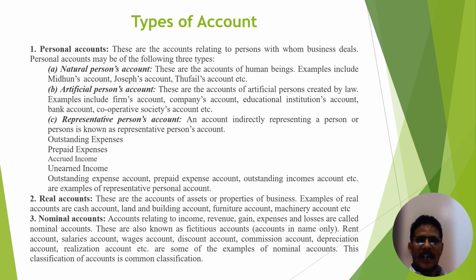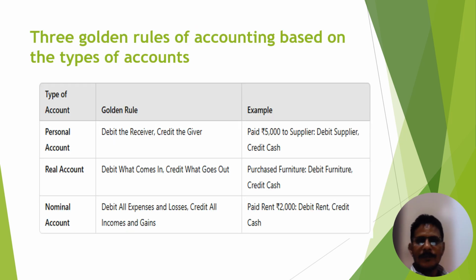Okay. Now after these types of account, next let's start the rules of accounting. Here we have three golden rules. They are based on types of account. We have three types of account: personal account, real account, and nominal account. So we have three rules, three golden rules. The first rule is for personal account: debit the receiver and credit the giver. Now the rule for real account: debit what comes in and credit what goes out.